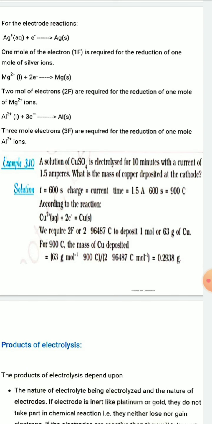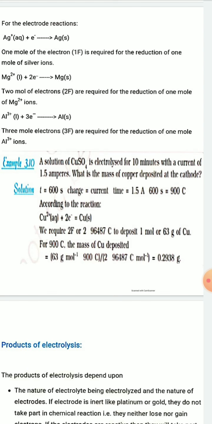Now I have told that total charge passed is 900 coulomb. So by using the unitary method, you can calculate the amount of copper deposited. So you know that 63 gram copper is deposited when 2 into 96,487 coulomb charge is passed.